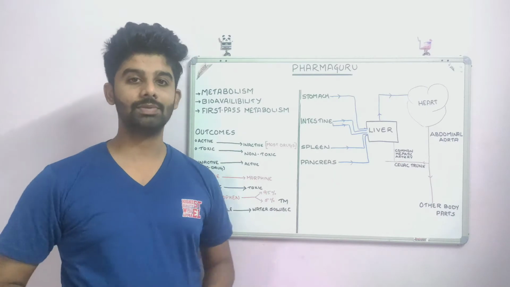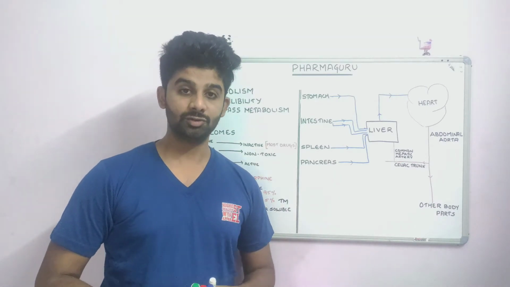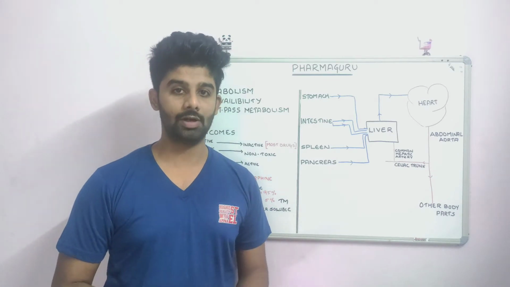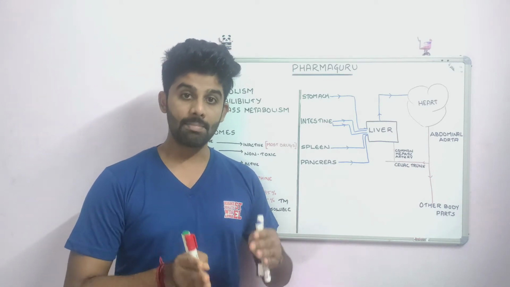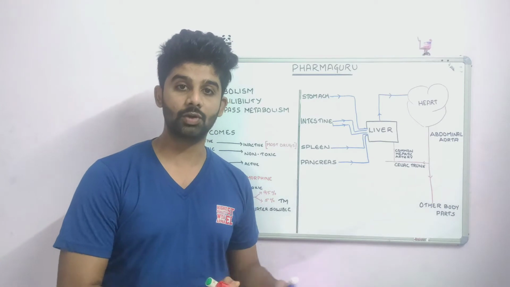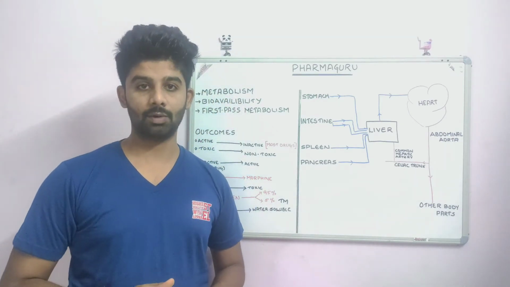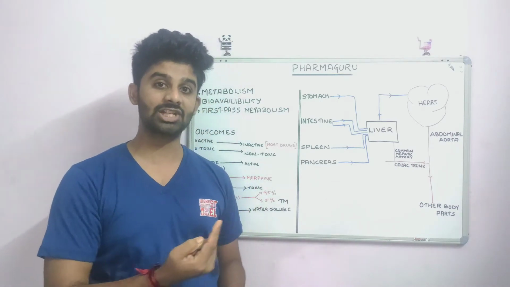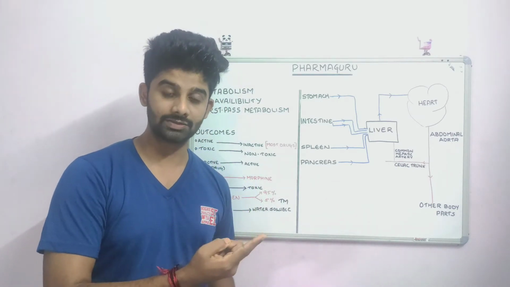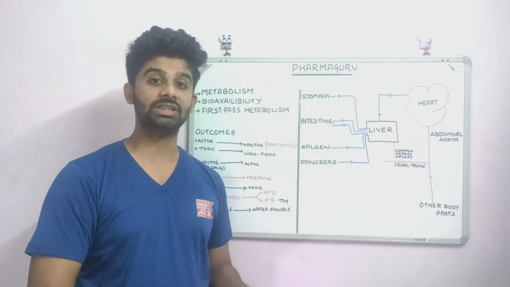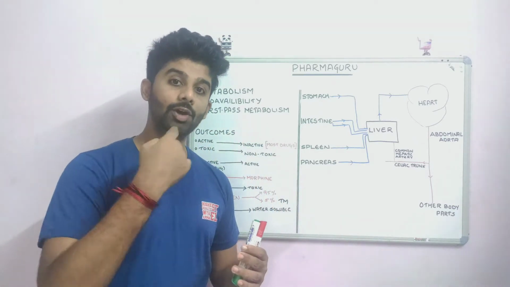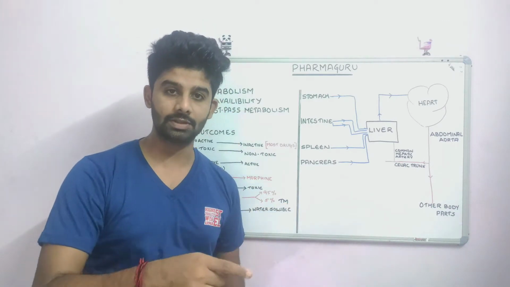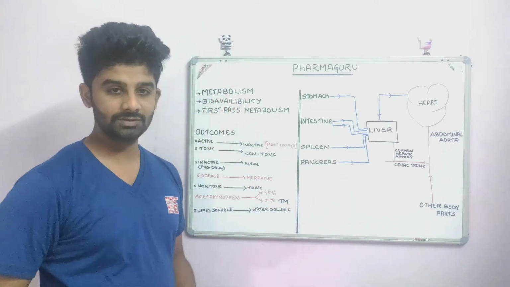The third term is first pass metabolism. This definition you should know very clearly. The metabolism of a drug that occurs before the drug enters the systemic circulation is called first pass metabolism. See, in normal metabolism, we take the drug, it enters the systemic circulation, then comes to the liver and gets metabolized. But in case of first pass metabolism, we take the drug, and before getting into the systemic circulation, it enters the liver where it gets metabolized. So that is first pass metabolism.